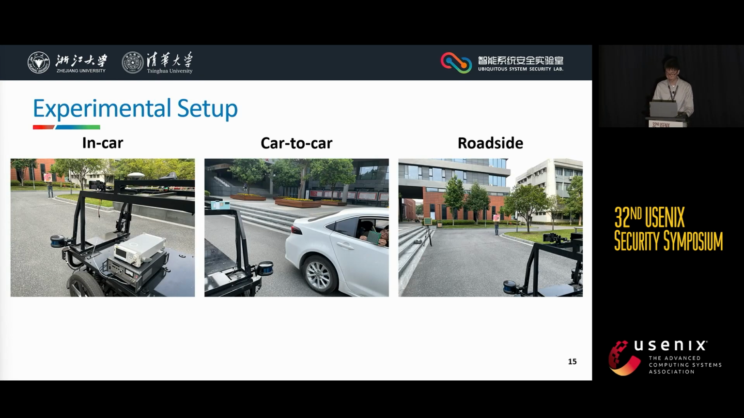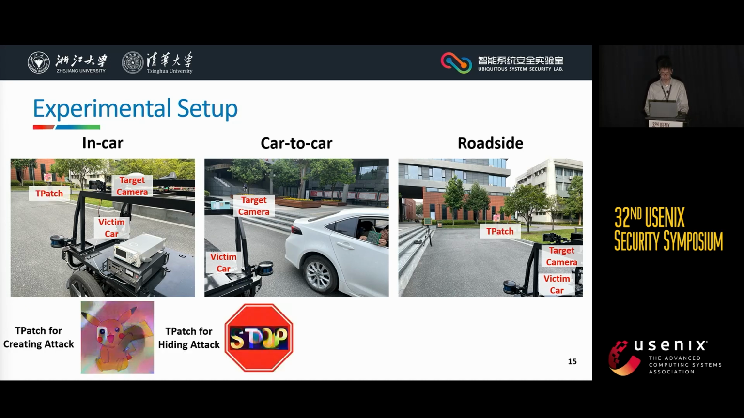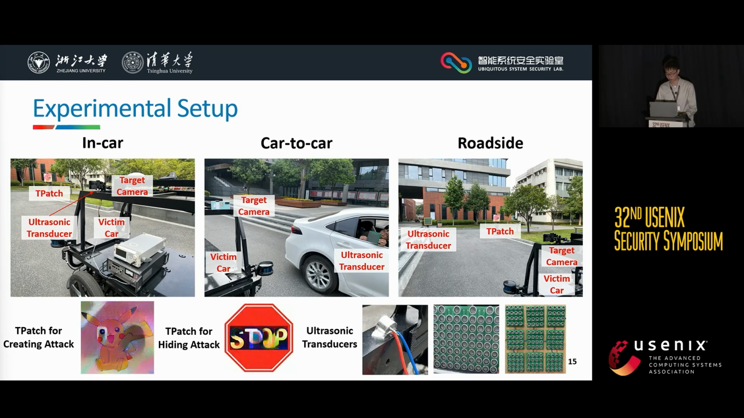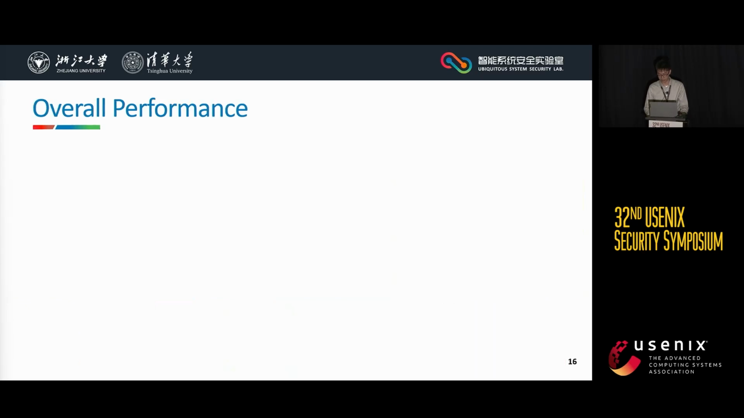In real-world evaluation, we consider three attack scenarios of acoustic signal injection, that is in-car, car-to-car, and roadside. In these scenarios, the victim system is composed of a driving autonomous car and a smartphone camera mounted on this car. The attack devices include a printed TPatch with a size of 6 cm by 6 cm and an ultrasonic transducer array. Note that in real-world evaluation, we focus on hiding and creating attacks of the stop sign class.